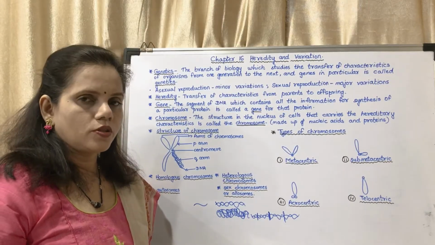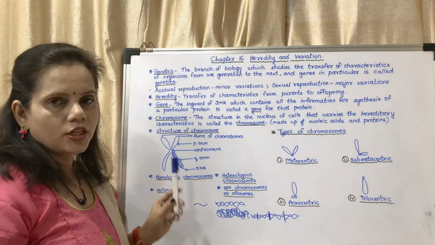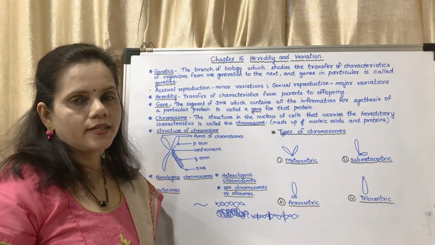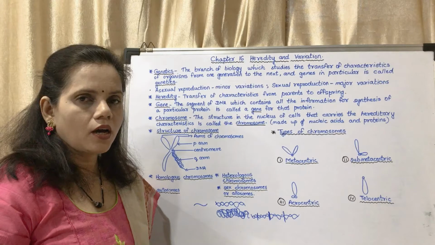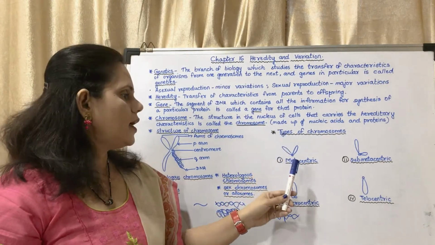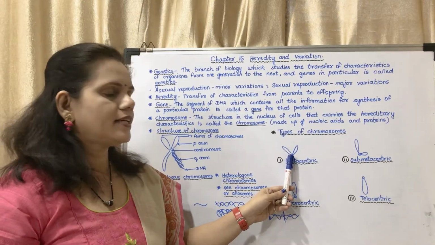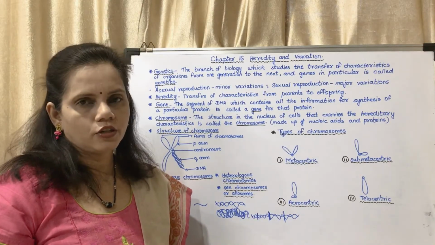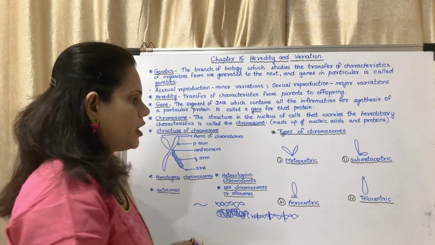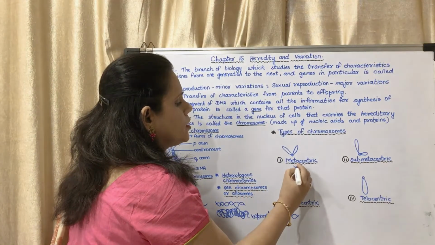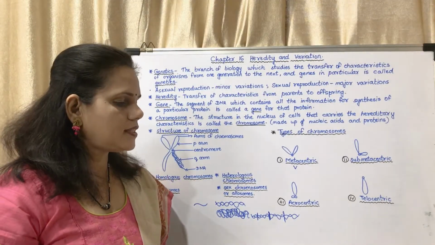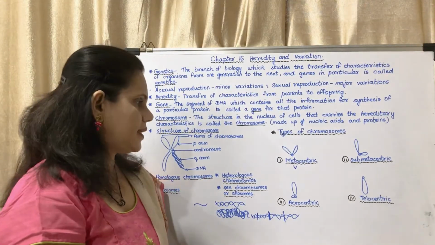Now chromosomes have a constriction which is called the centromere. Based on the position of that centromere, chromosomes are of 4 types. You may see here the types of chromosomes. If the centromere is in the middle of the chromosome, it is V-shaped, and then it is said to be metacentric.